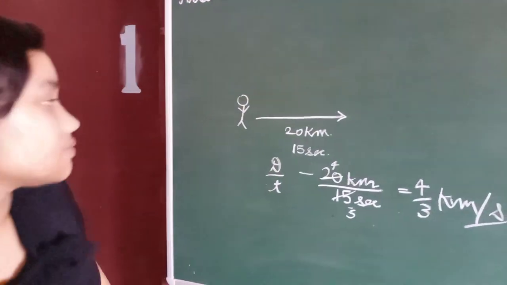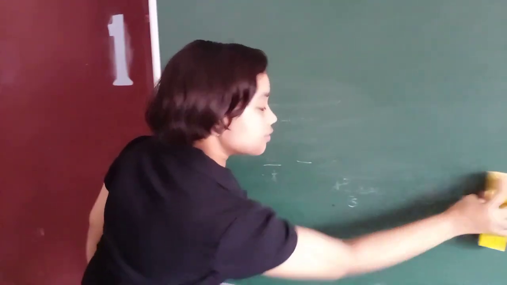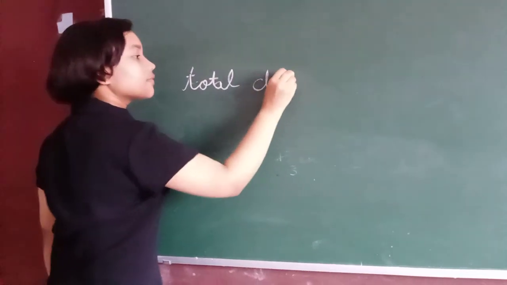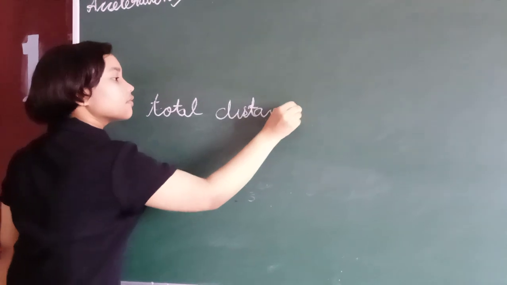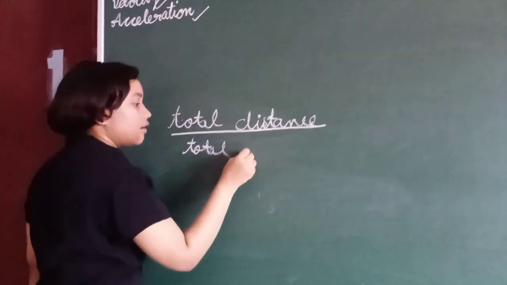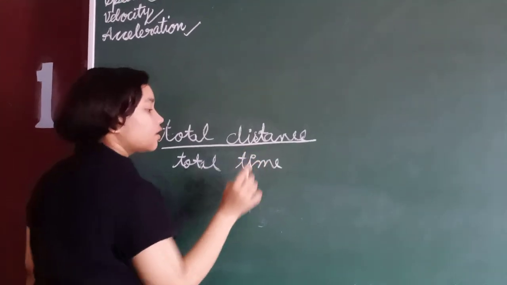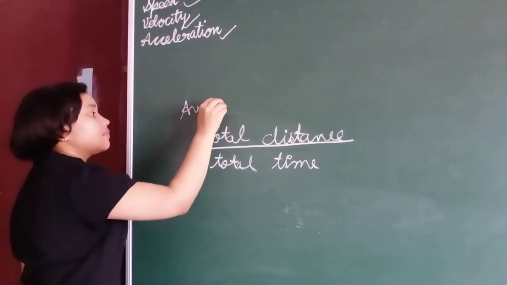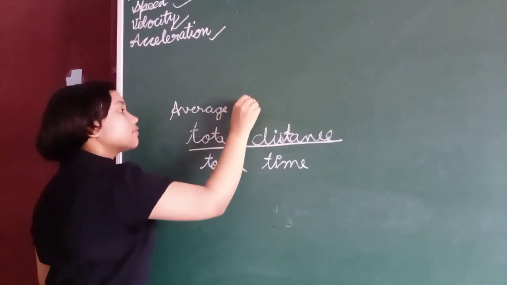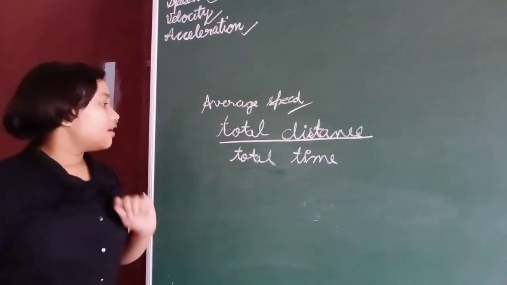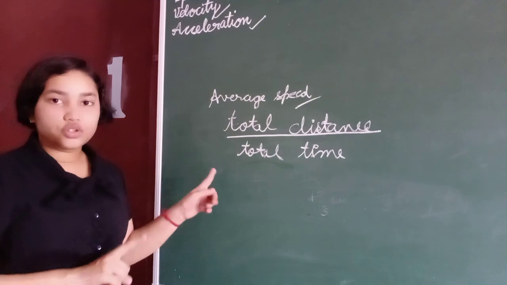There is a formula: average speed is total distance upon total time.